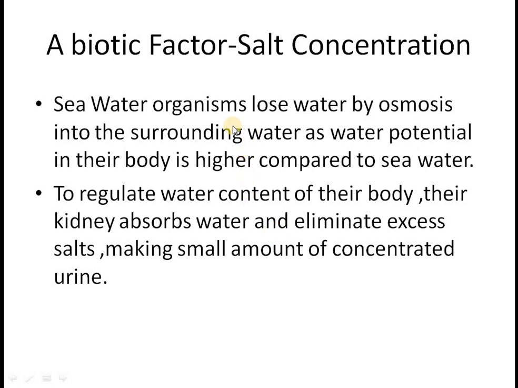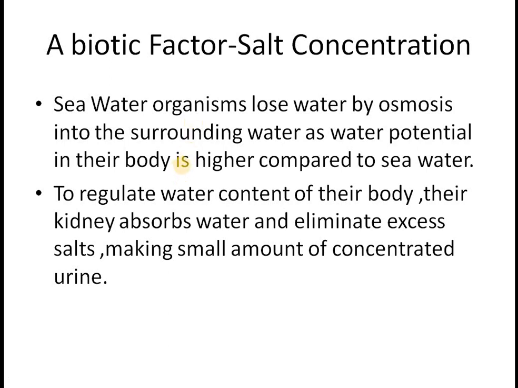So now we have to see this phenomenon in seawater. How do they keep their water and salt concentration near to constant? Seawater is hypertonic. It has lots of salt in it. Seawater fish would gain less water and more salt from the environment.